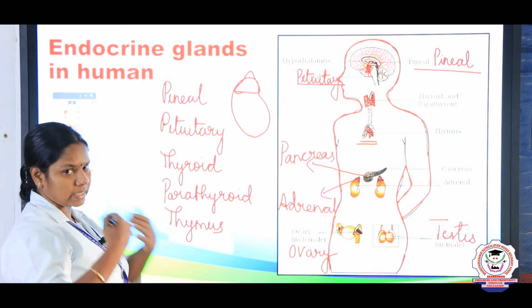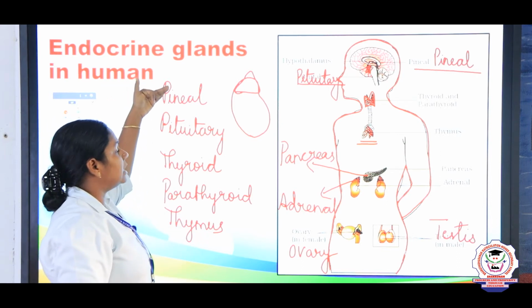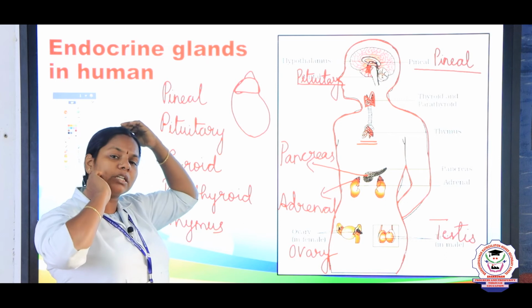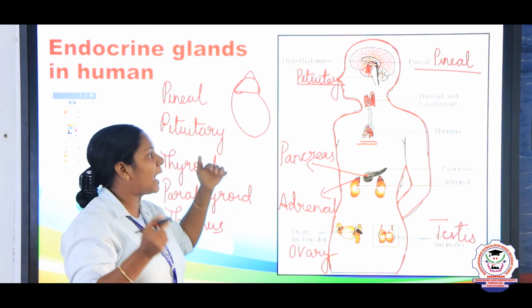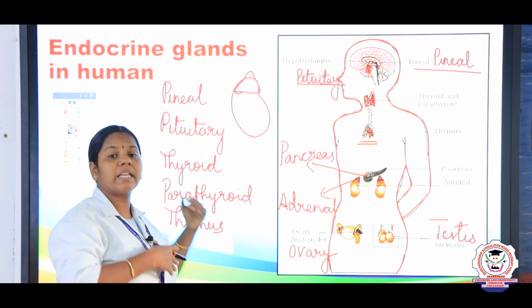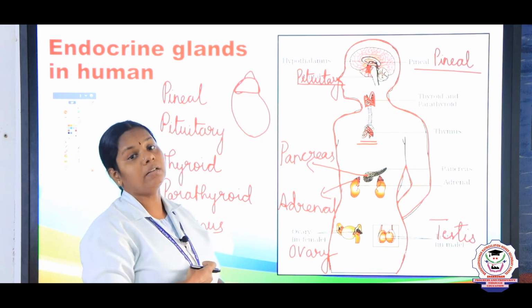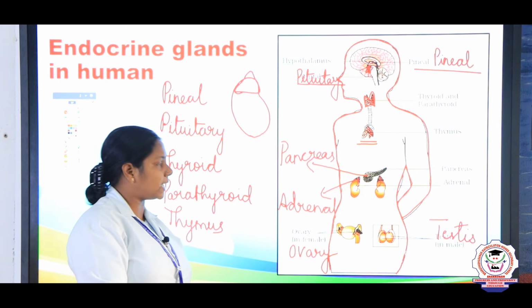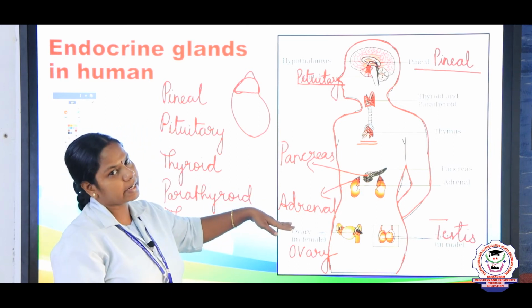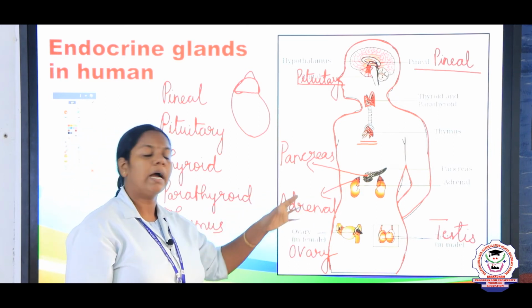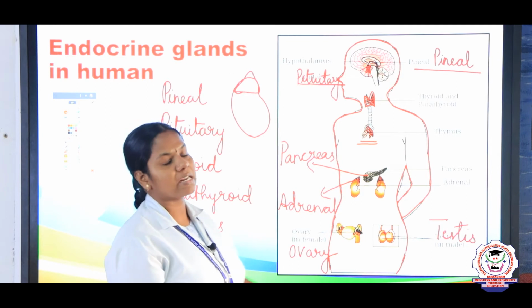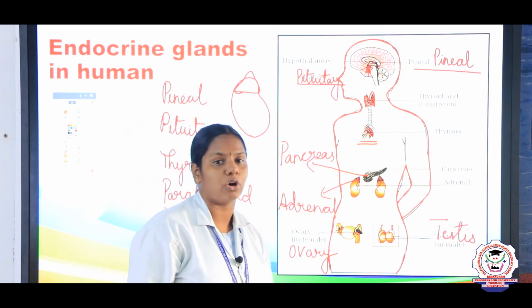We shall say it again, children. First one, pineal gland. In the head, what are the two glands? Pineal gland and pituitary. Next, in the chest region, thyroid, parathyroid, then thymus. In the abdomen region, pancreas, adrenal. Next, in the pelvic region, in males, testis is present, and in the female, ovaries are present.